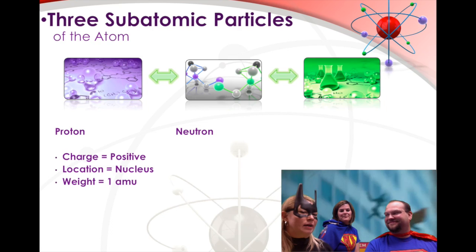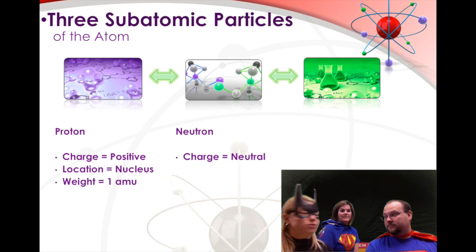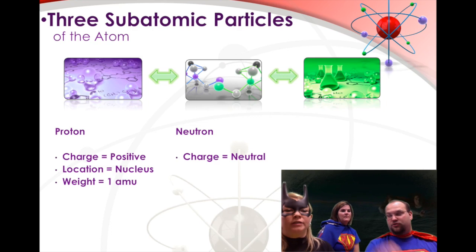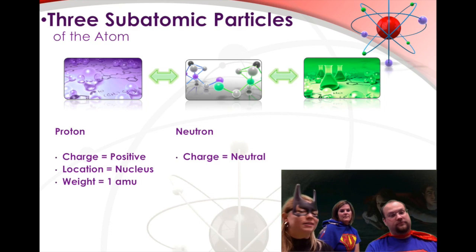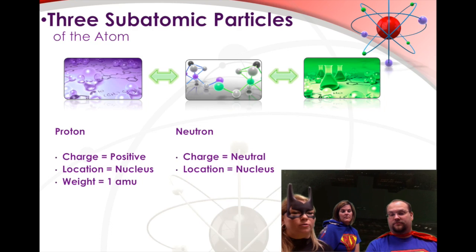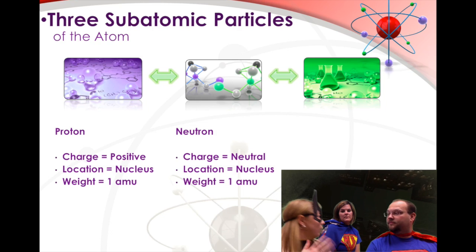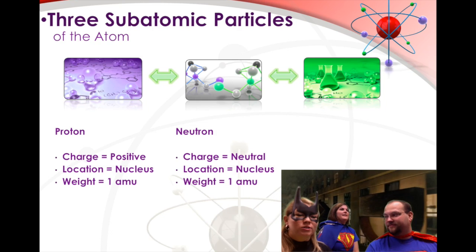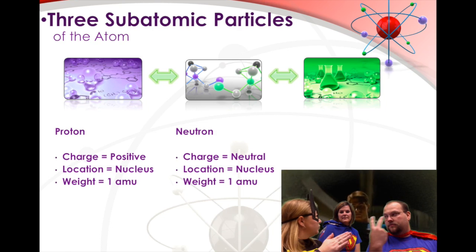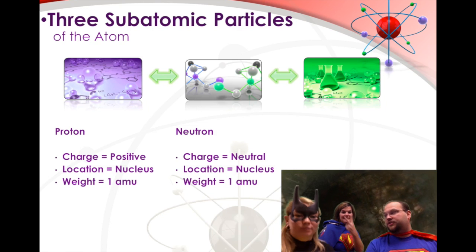Okay, then our neutron, which we just said is neutral, no charge. It is also found in the nucleus because it takes up most of the mass, along with the protons, and it weighs 1 AMU as well. So if I have 1 proton plus 1 neutron, I would have a weight of 2. That's 2. Very good.